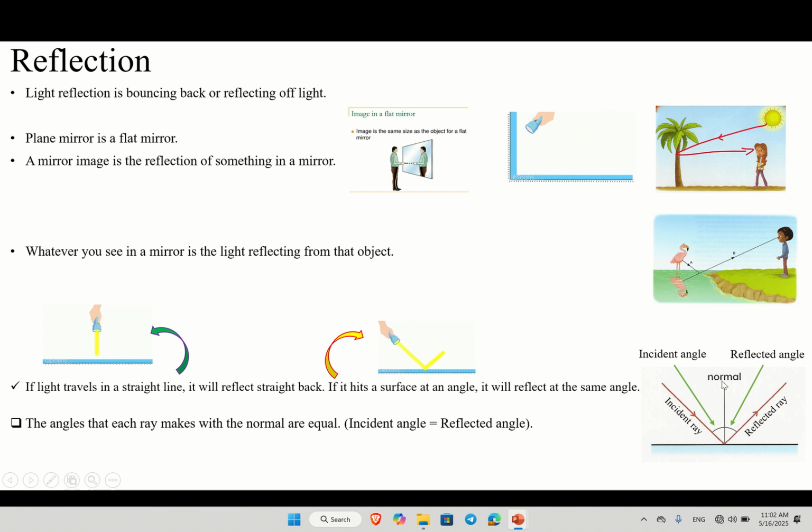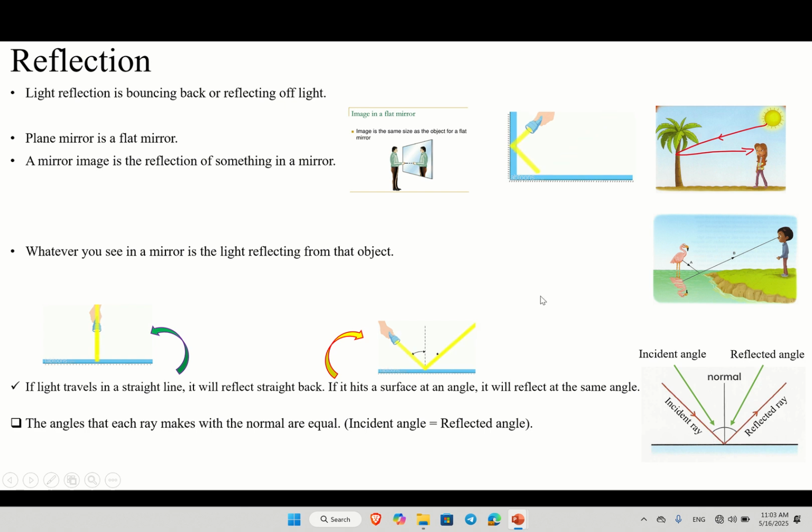So the normal is the center. The line on the mirror, we call this the normal. It makes a 90-degree angle with the mirror, not with the incident ray, with the mirror. Be careful. This is the normal and this is the mirror. You see, it makes 90 degrees because it is exactly straight on the mirror.